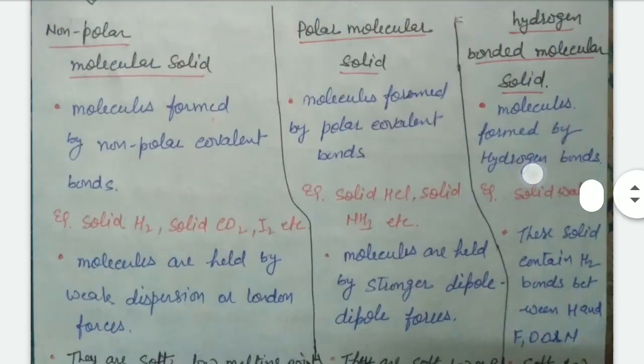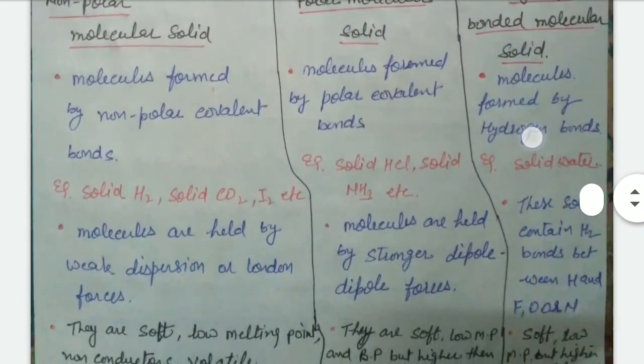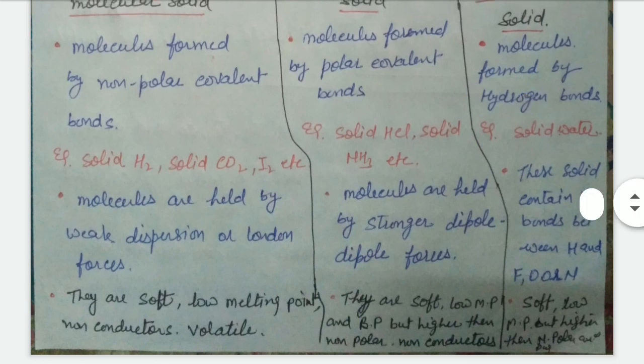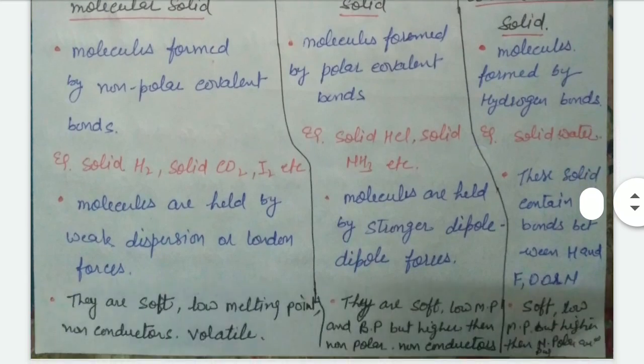Properties of the non-polar molecular solid: they are soft, have low melting point, are bad conductors of electricity and heat, and are volatile. The properties of the polar molecules: like non-polar, they are soft, with low melting and boiling point, but higher than non-polar molecular solid.